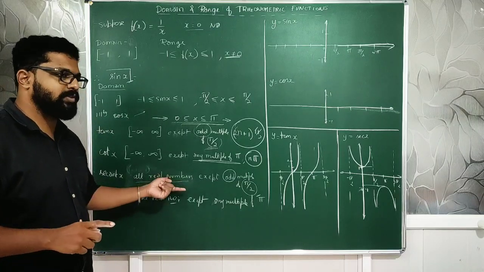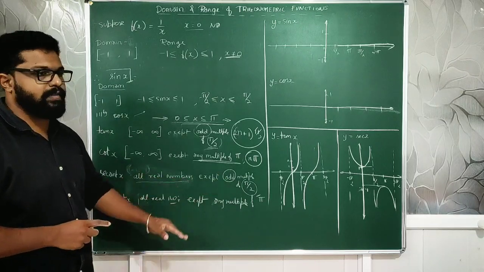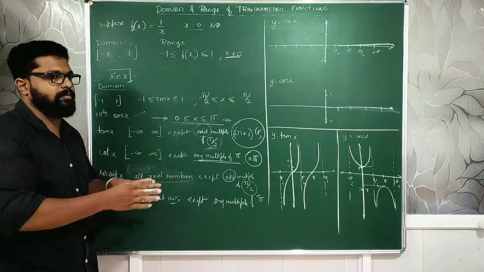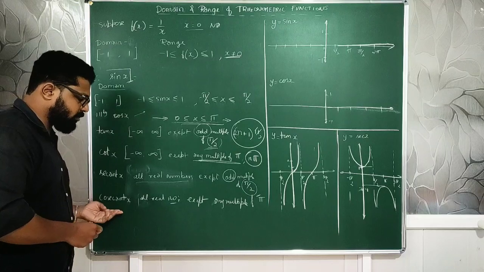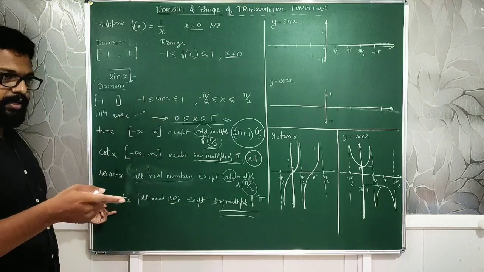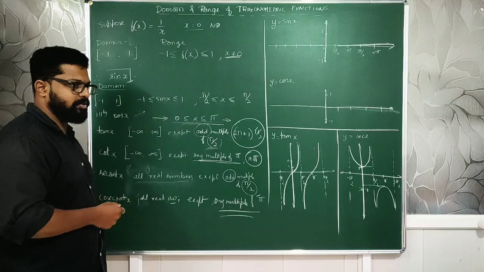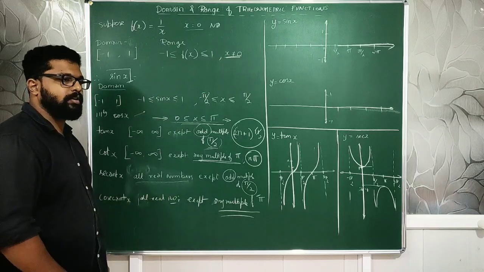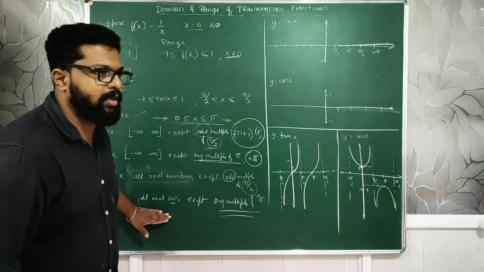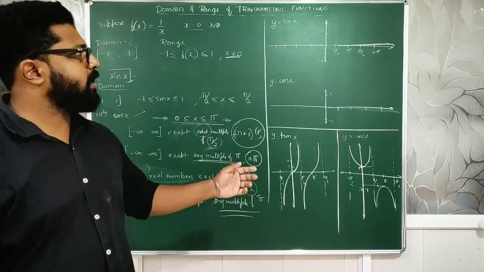Okay, that is checking the most basic idea of this, whether you know this thing, how it is ranging, whether it is defined in that particular range or not. So this is why this thing is applicable. So, last one, cosecant: all real numbers except any multiple of pi. Any multiple of pi, cosecant is there? Not there. So sine is there. Sine pi is how much? 0. So 1 by sine is not defined at pi. Understood? So this is how things will work for range and domain, and this is how helpful it will be. Clear? So quickly note that down, then I will explain the graph now.